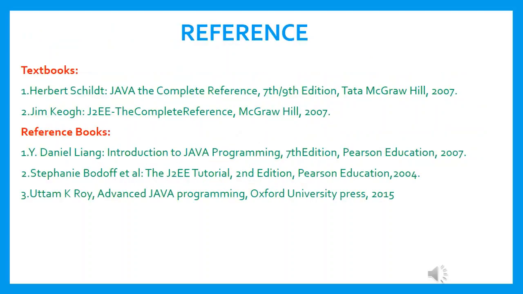These are the references which have been referred to in the entire slide. The textbook is Herbert Schildt, Java: The Complete Reference, 7th edition, Tata McGraw-Hill, and Jim Cooke, and the reference books are Daniel Liang, Stephens and Uttam K. Roy. These are the textbooks which are going to be referred.